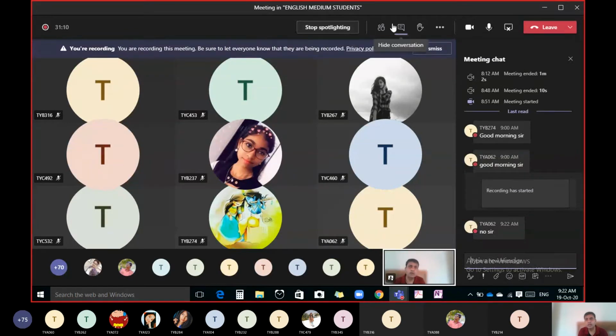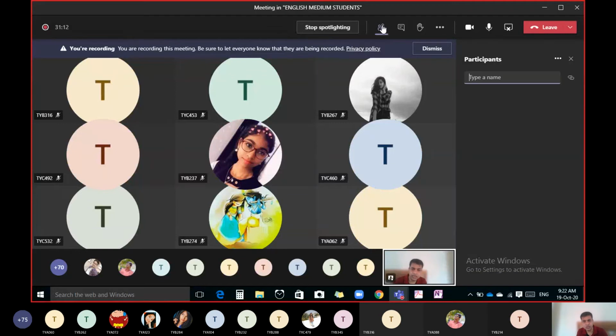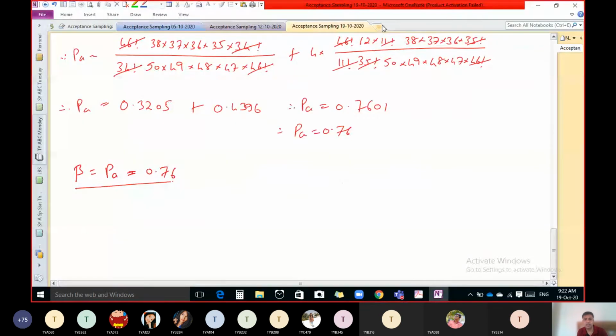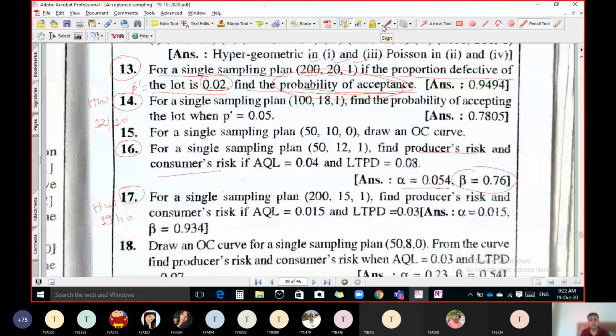Okay, now let us consider the next one. Question number 15. For a single sampling plan 50 10 1, draw the OC curve.